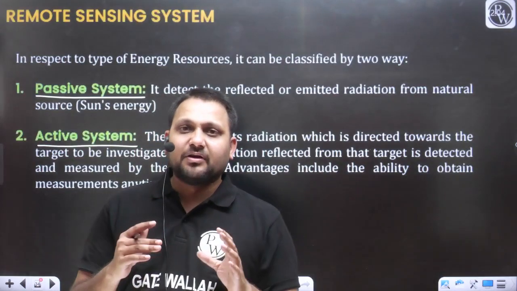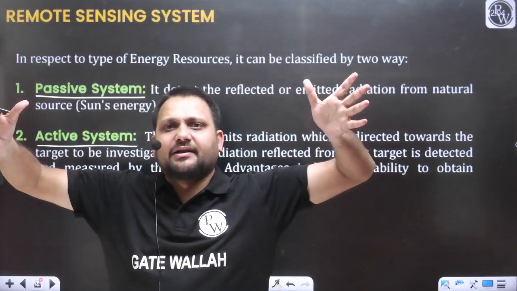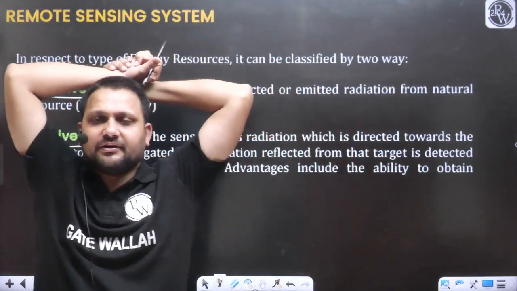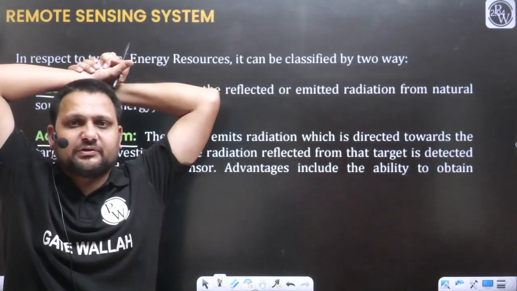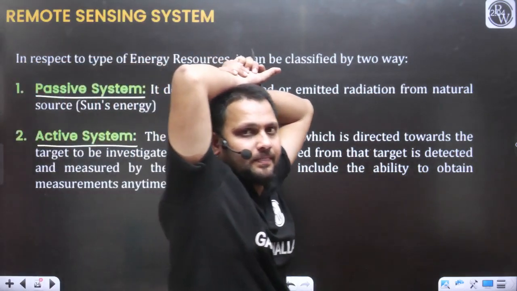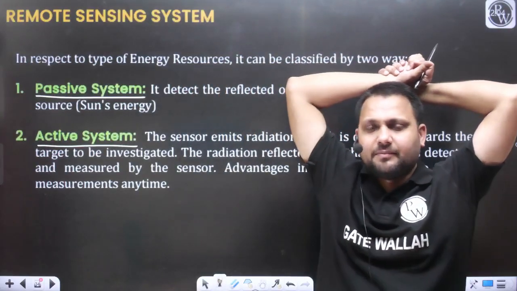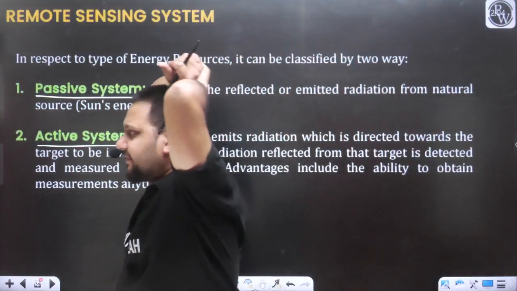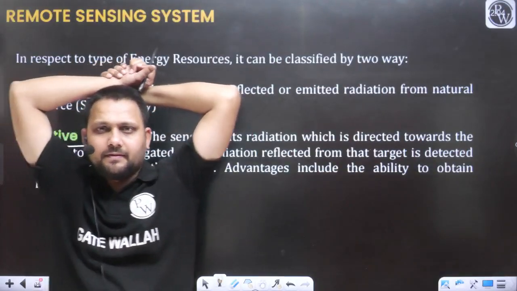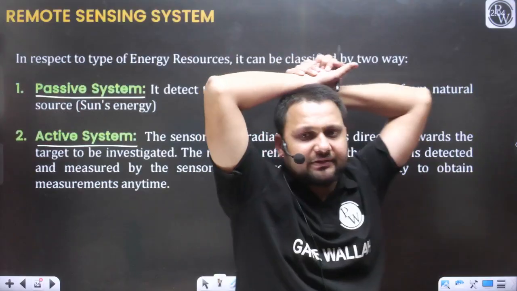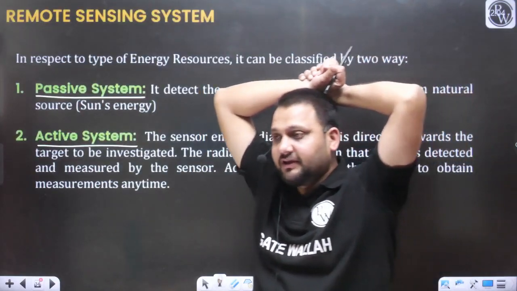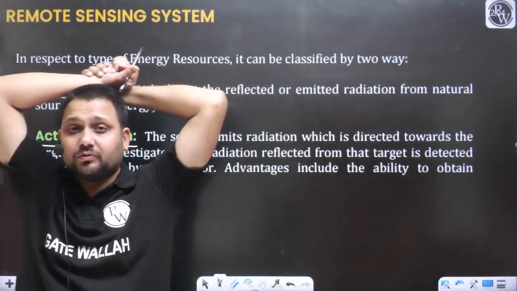So the system which uses the natural energy as a source of energy is known as the passive remote sensing system. A remote sensing system which uses the natural source of energy is known as the passive remote sensing system.